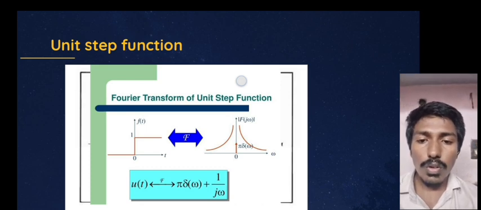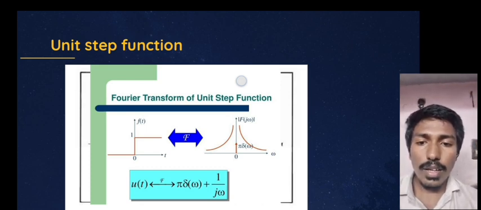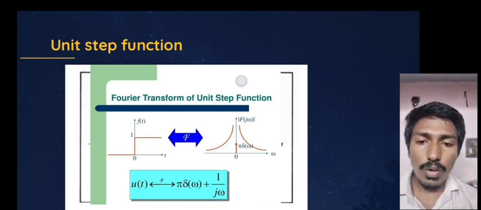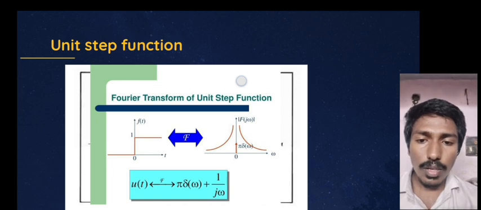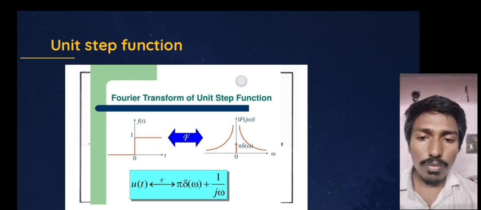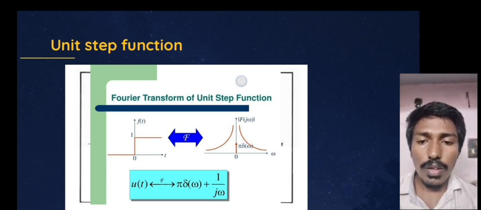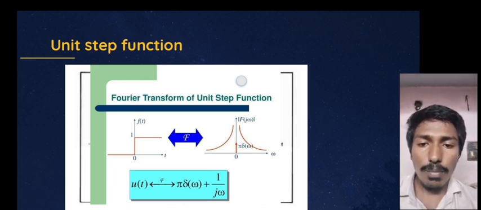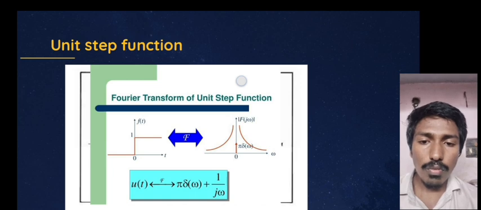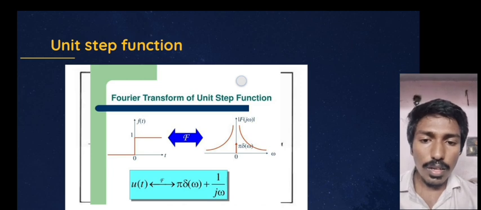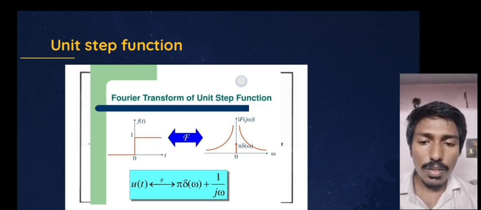You can see that in the image, the u of t function and its representation in the frequency domain, x of omega. So that's it.